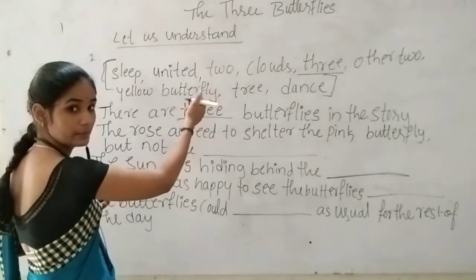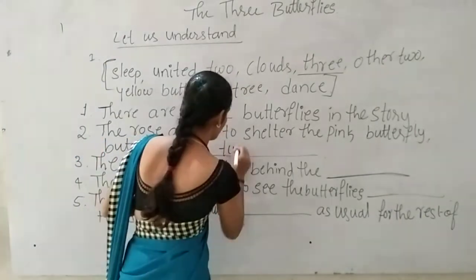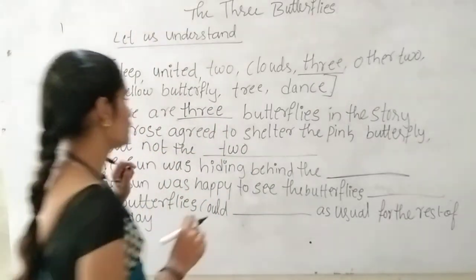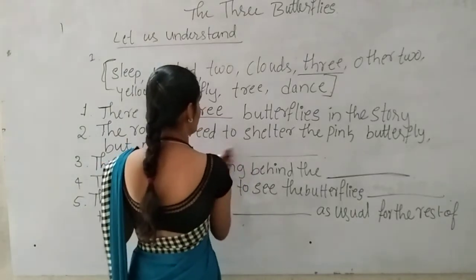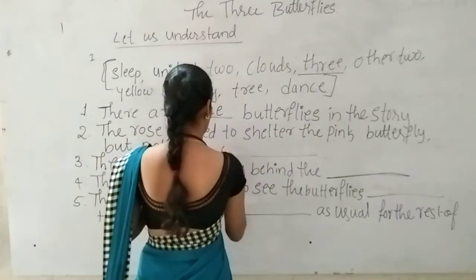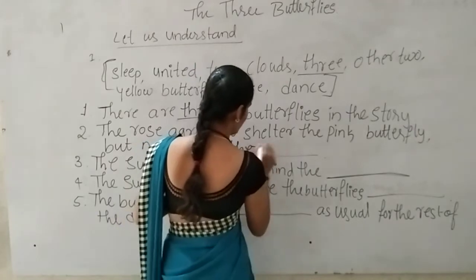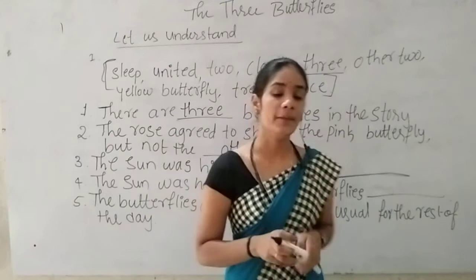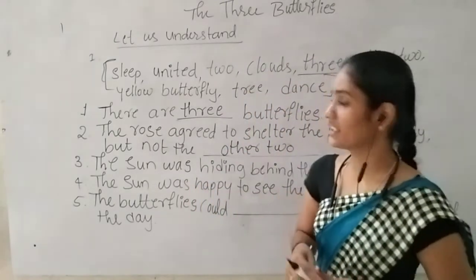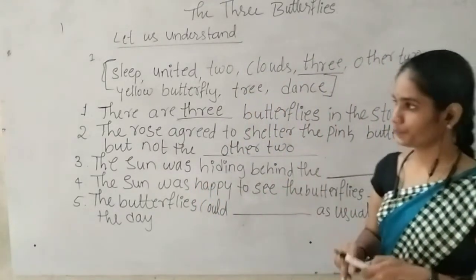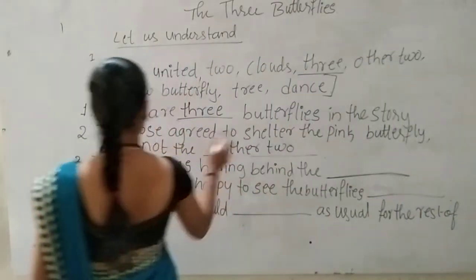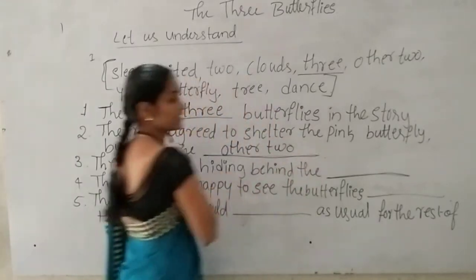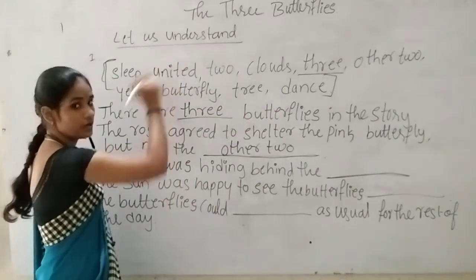Is it the answer? Yes, but not the 2. The remaining other 2 were not given shelter. So the remaining red and yellow butterflies, for those butterflies, it didn't want to give the shelter. Yes, so now it has become the complete sentence. We have filled the blank with the correct answer from given words.